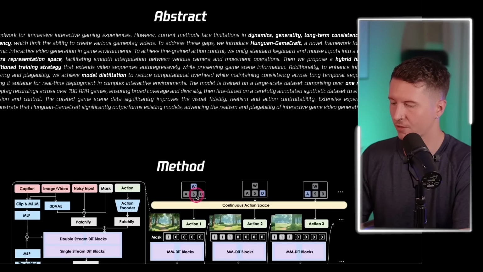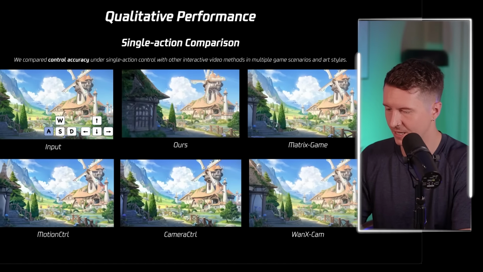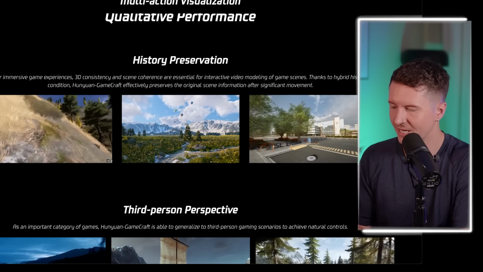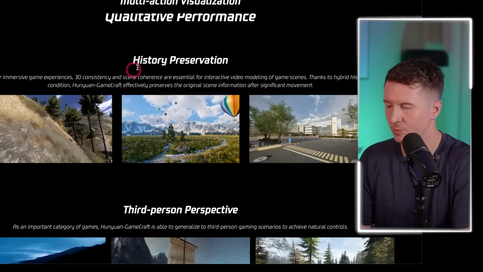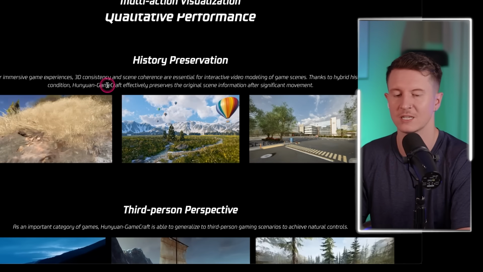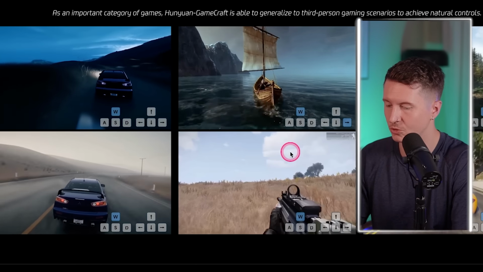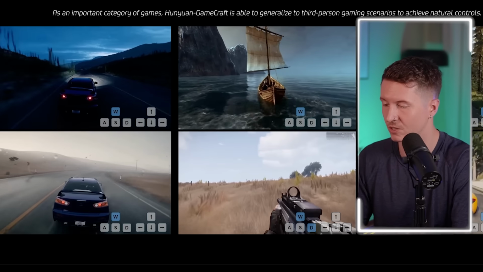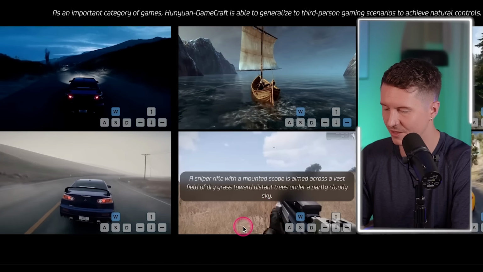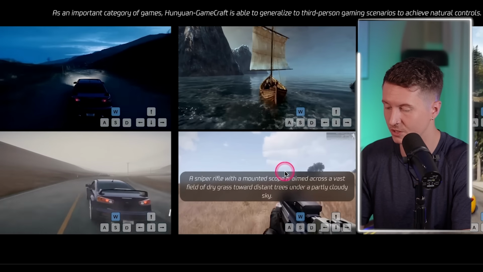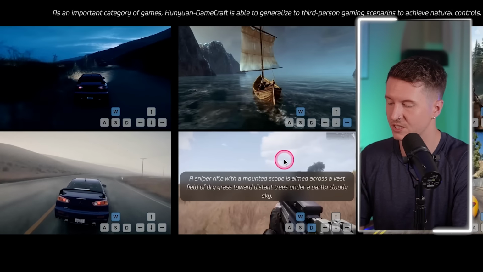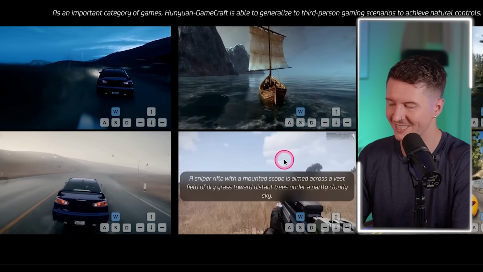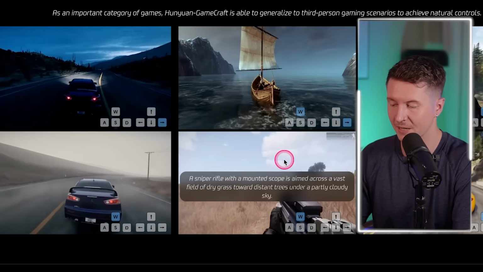Now, here is their GameCraft model, and you can see that it has some pretty impressive demonstrations of environments that have been created, showcasing a similar level of history preservation or environmental consistency, as we've been talking about, as well as being able to showcase various different types of vehicles that you can generate inside of their model. I particularly admire this first-person shooter that we have here. And the prompt for this was: a sniper rifle with a mounted scope is aimed across a vast field of dry grass toward distant trees under a partly cloudy sky.